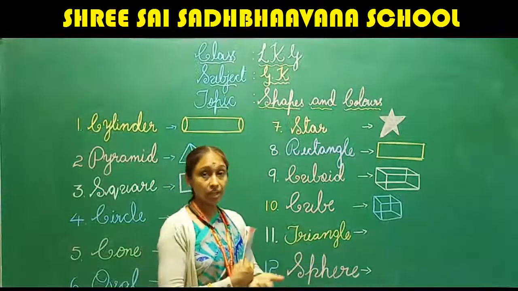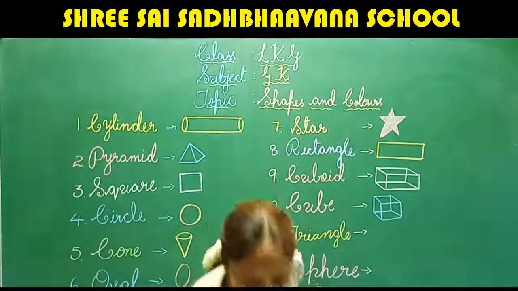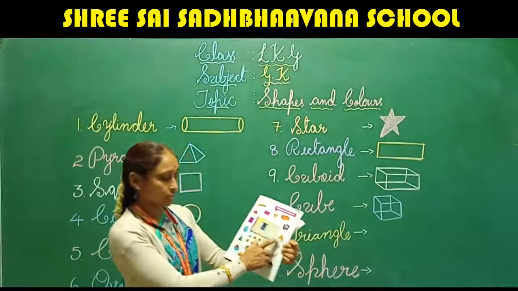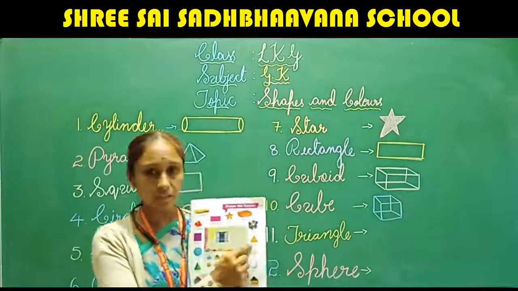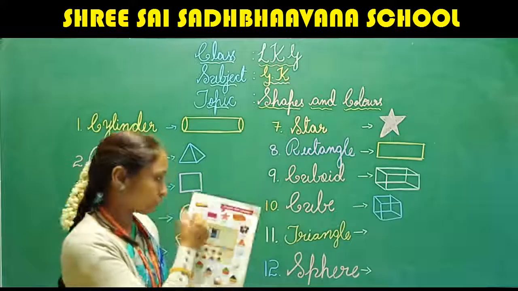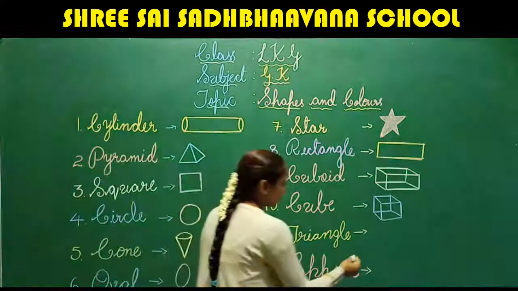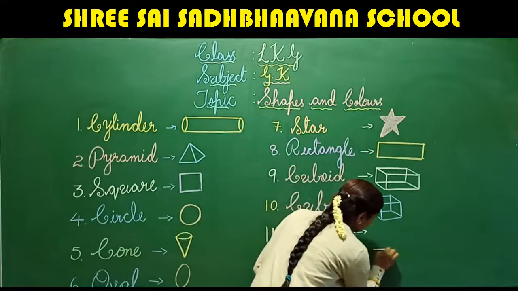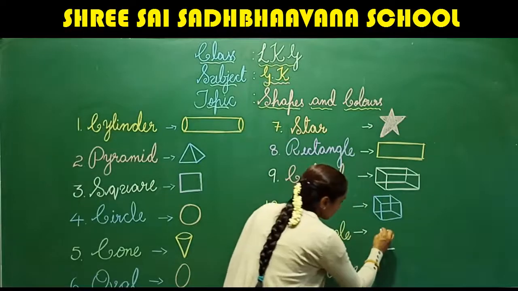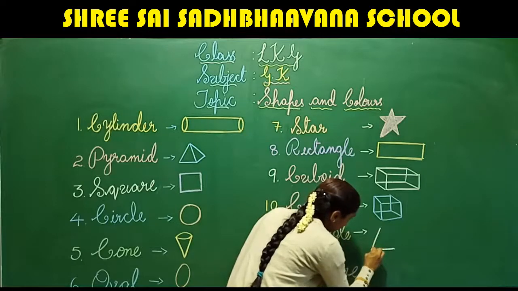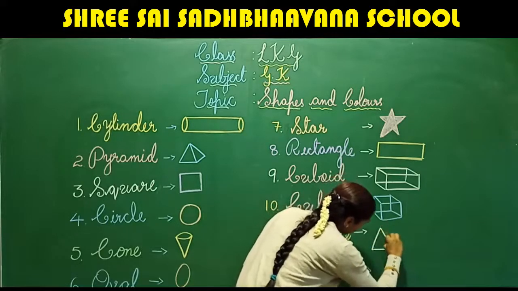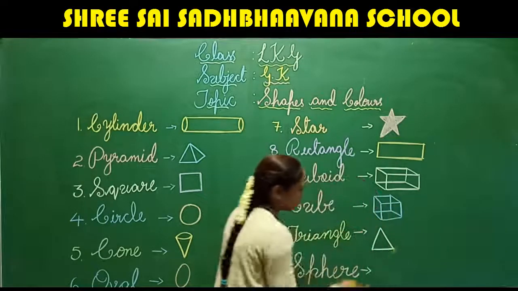Yes, we have triangle. Okay, next we have triangle. Can you see this triangle in your book? Look at here. Can you see triangle here? Yes. So, how to write the triangle? One line like this, sleeping line, and one left slanting line, and one right slanting line. Okay?